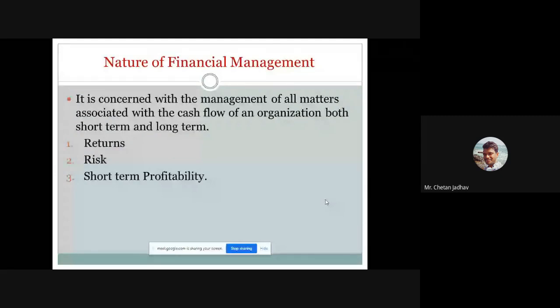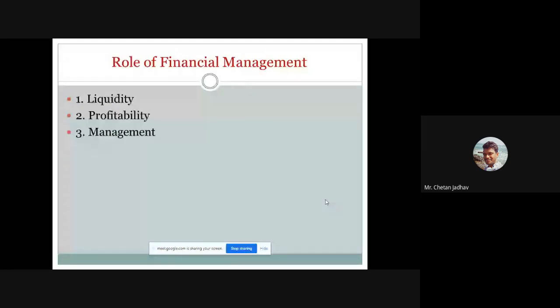So this type of financial planning you should have before establishing any organization or company. Then what are the important roles of financial management? Okay, liquidity, profitability, and management. What is meant by liquidity?